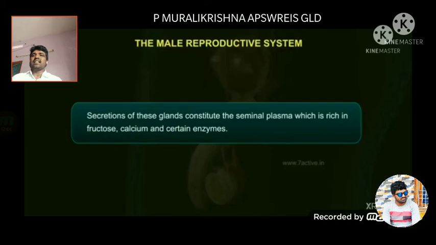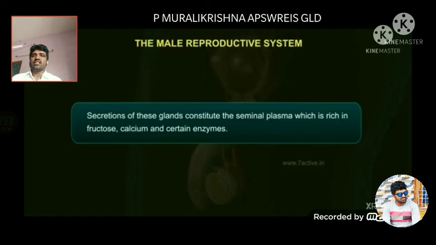Secretions of these three glands constitute seminal plasma, which is rich in fructose, calcium, and certain enzymes.